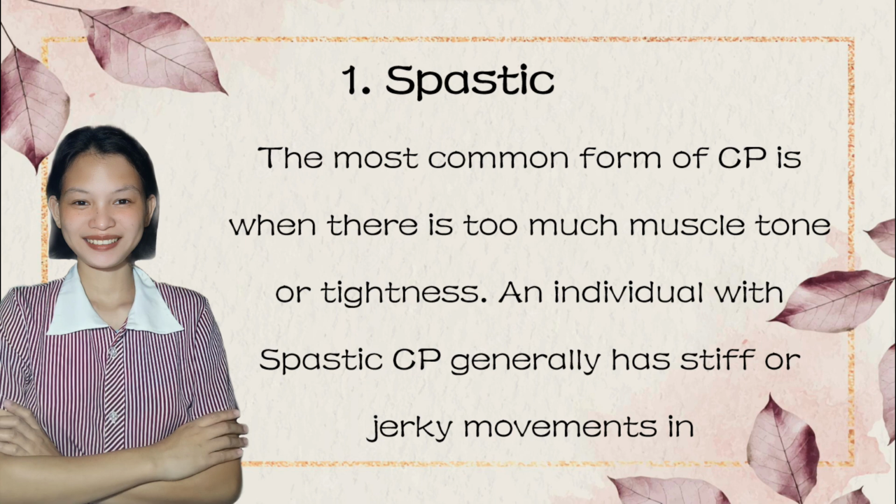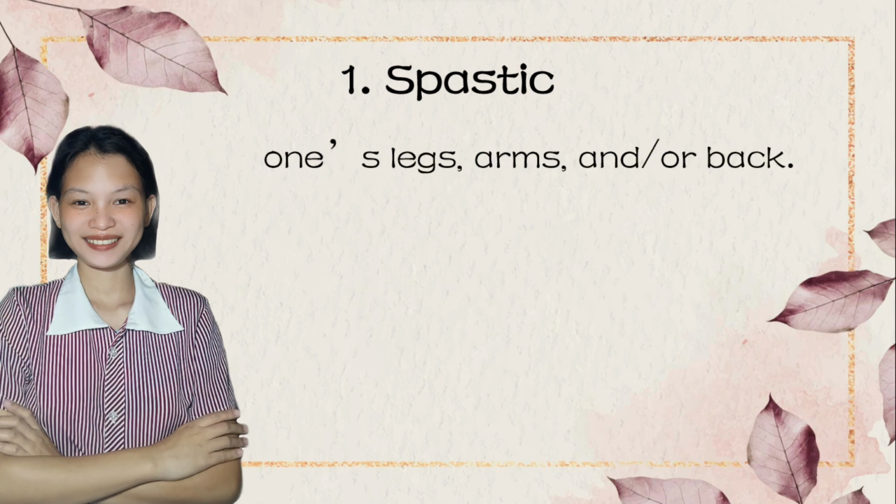An individual with spastic CP generally has stiff or jerky movements in one's legs, arms, and or at the back. It affects about 80% of people with CP. People with spastic CP have increased muscle tone. This means their muscles are stiff and as a result, their movement can be awkward.